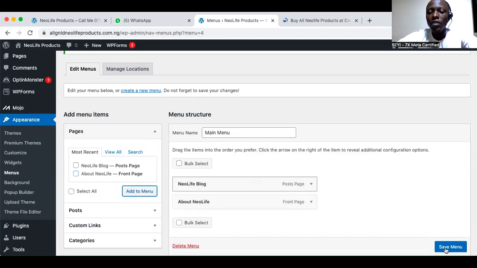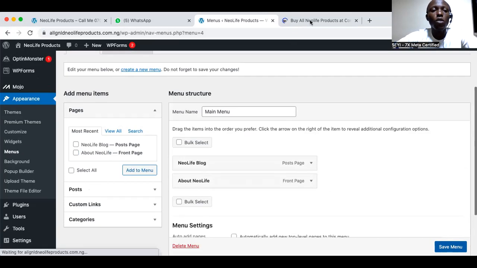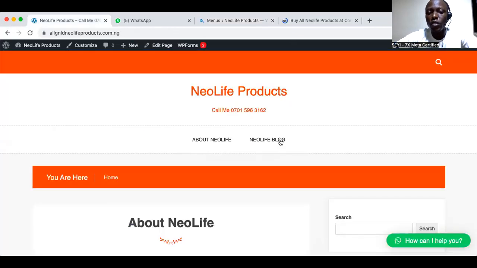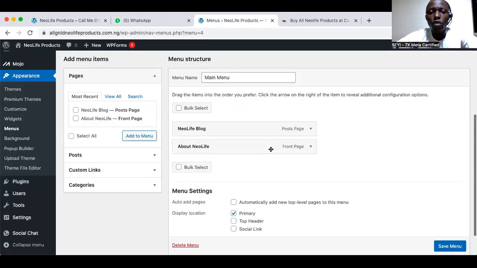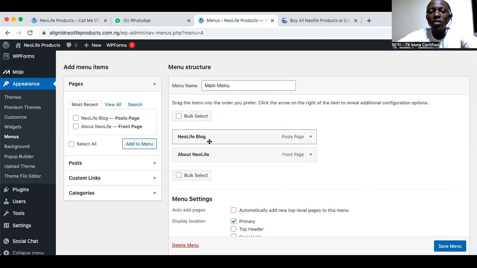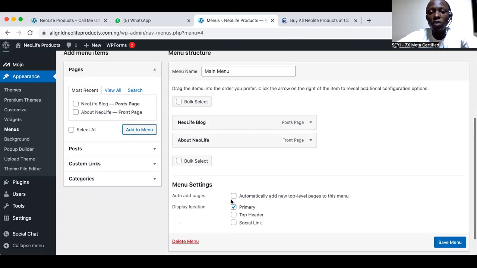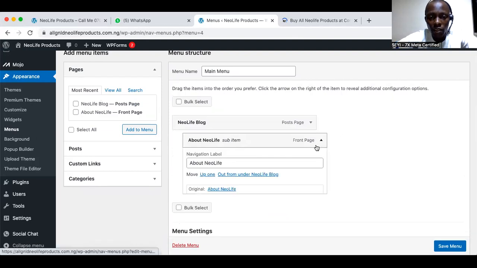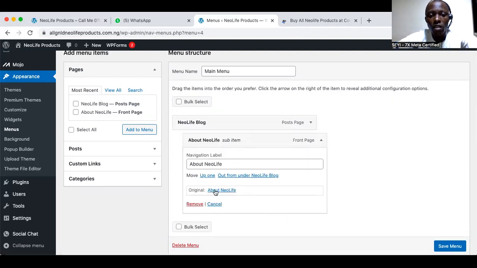Why are we adding them to the menu? So that we can decide to rearrange. What do I mean by rearrange? Which one comes first? For example, let's say mistakenly the NeoLife blog comes first, and you say no, it's NeoLife that you want to come first. You can rearrange it. Anytime you have that issue, just go to the menu and rearrange it. I can just move one up, and if I want to add one under another, I can also do that.